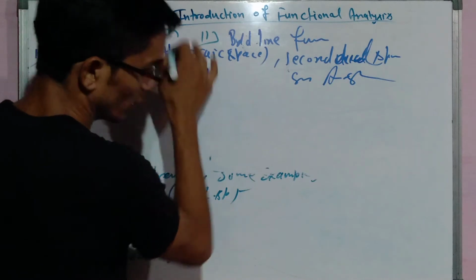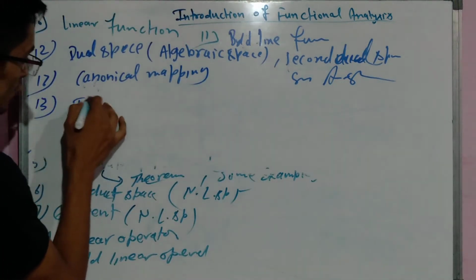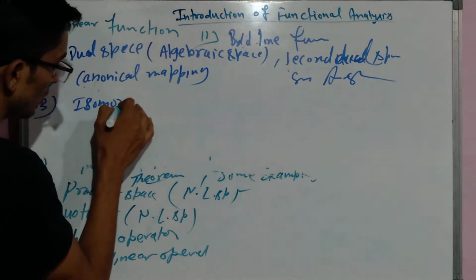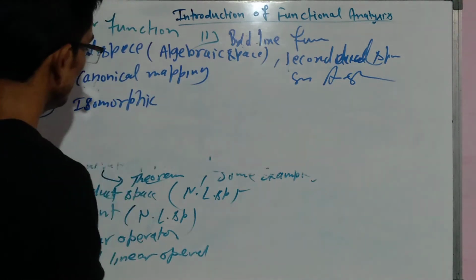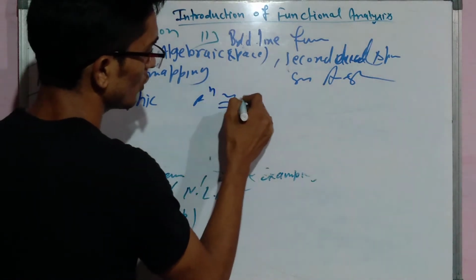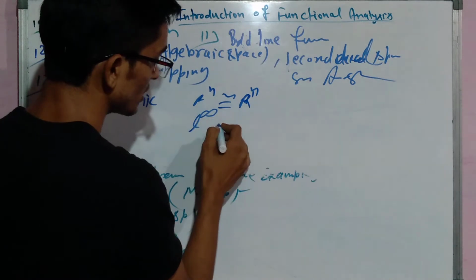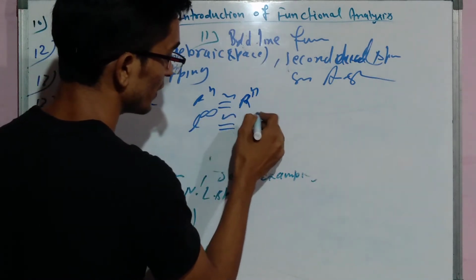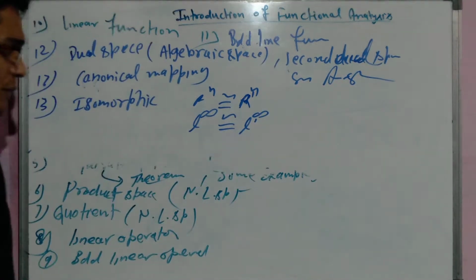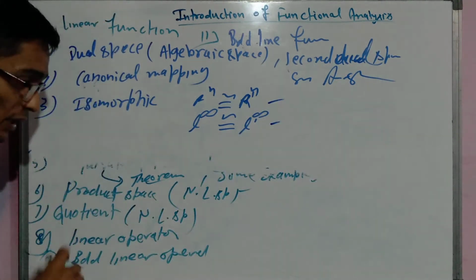Canonical mapping. Okay, after it we will talk about isomorphism, or isomorphic. That is, Rn is isomorphic to Rn dash. That is, L infinity is isomorphic to L infinity. So we will talk about this, and after it we will talk